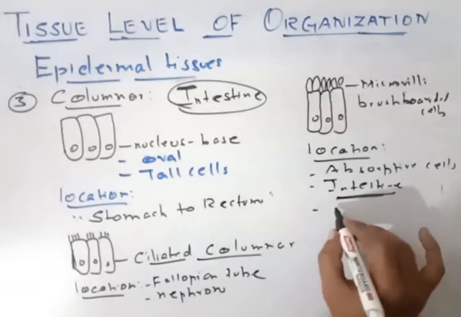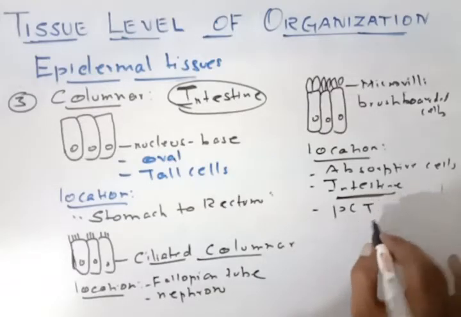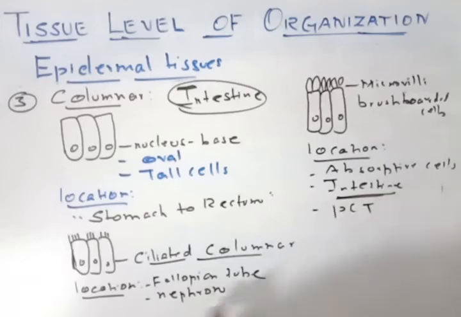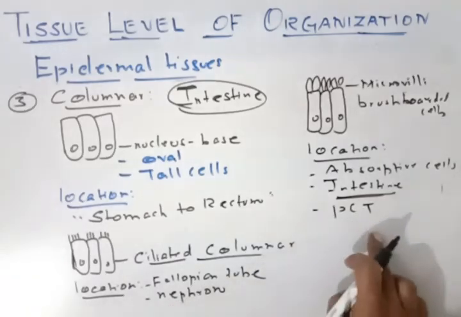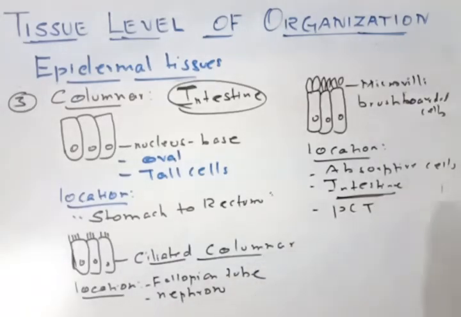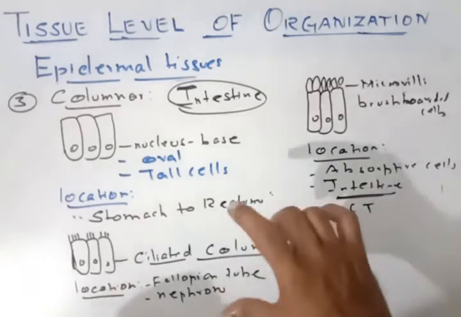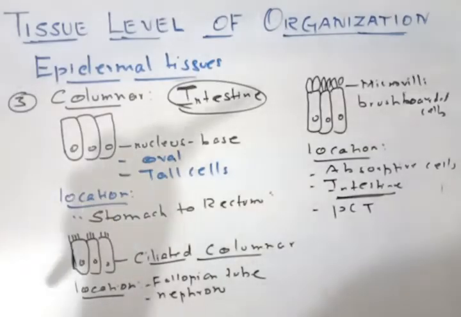And the second one is the PCT, proximal convoluted tubules. It is there in the nephron. So PCT, proximal convoluted tubules. So this is what the columnar cells are. Okay, so one more part that we will add along with this epithelial tissue.